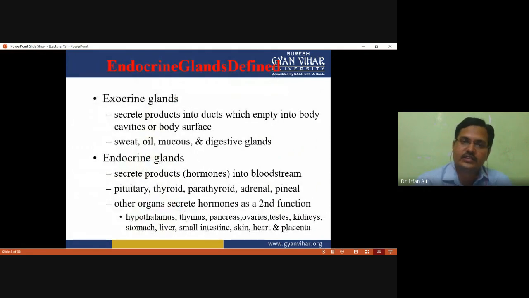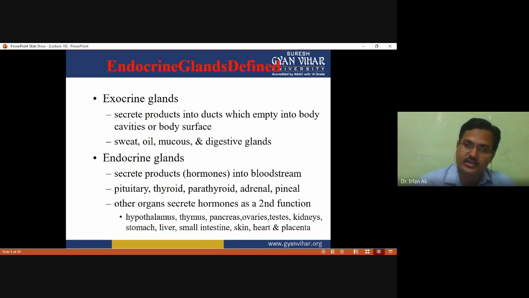As you know, exocrine glands also exist, and these glands secrete their products into a duct, which empties into a body cavity or the body surface, like sweat glands, oil glands, mucus glands and digestive glands. All those which secrete through a duct are called exocrine glands. Endocrine glands secrete products like hormones into the bloodstream, and they reach their target site through the blood, like the pituitary gland, thyroid gland, parathyroid gland, adrenal gland and pineal gland. Other organs secrete hormones as a secondary function.